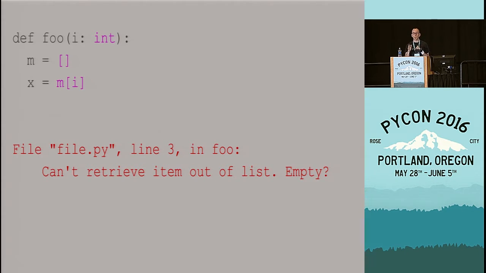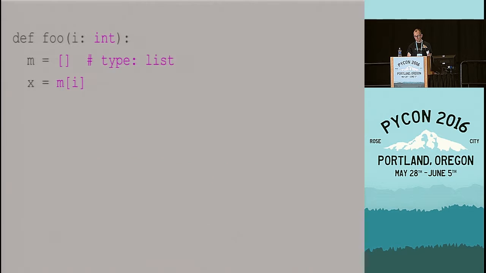In all fairness, MyPy complains about this program as well, but it complains about the fact that it doesn't know what the list is. Like, it's a list, but it's a list of what? You can tell it that it's a list of anything, but then it still doesn't find the error on line 3. So those were some examples of the typical kinds of problems and bugs in your code that type checkers can find for you, and also a little bit of guidance on how to pick a type checker for your project.